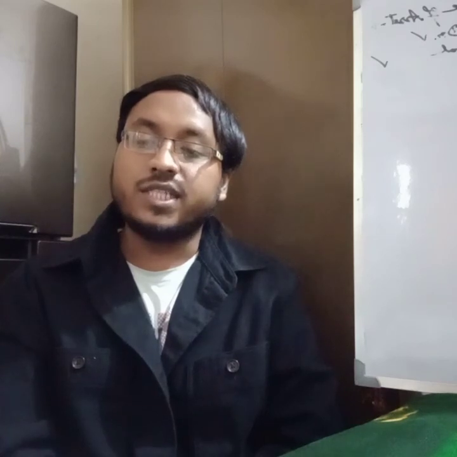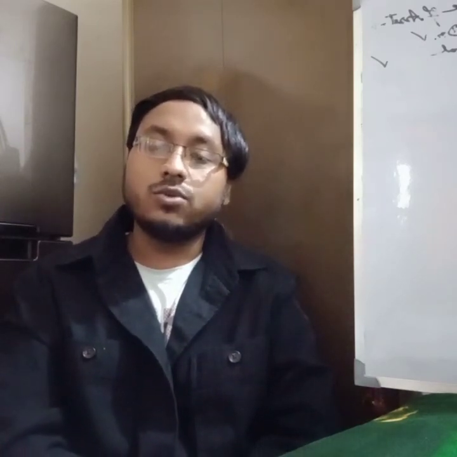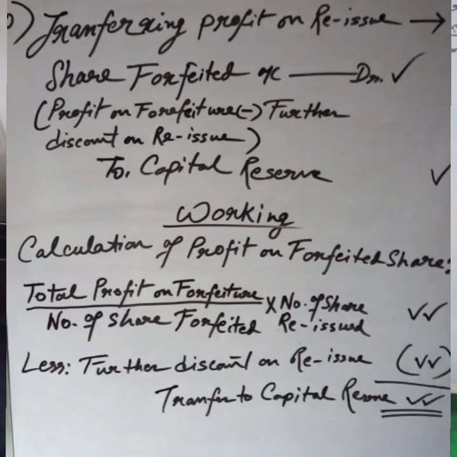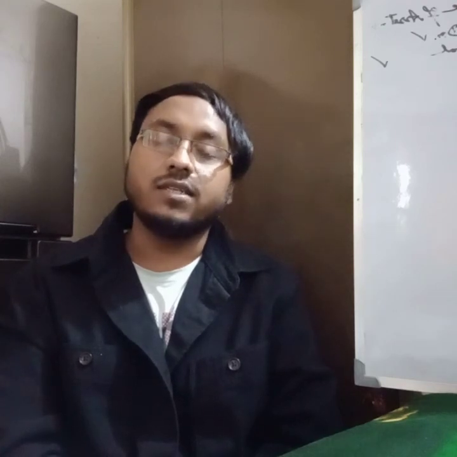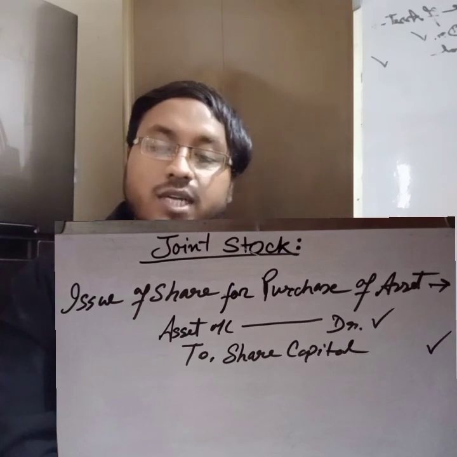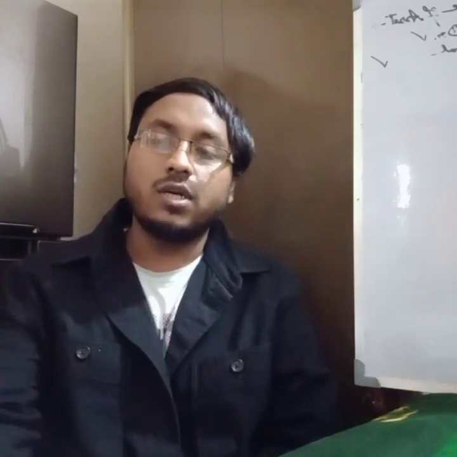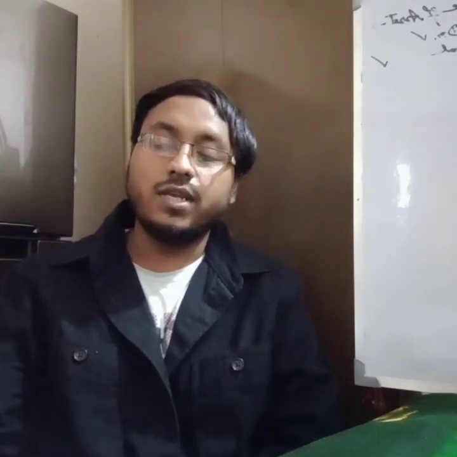And then step 10, transferring profit on reissue. Transferring profit on reissue goes as share forfeiture account debit to capital reserve. Share forfeiture account, how we calculate it is, you can see, profit on forfeiture minus further discount. Now if shares are being issued for purchase of any asset, then we will do another journal: asset account debit to share capital.